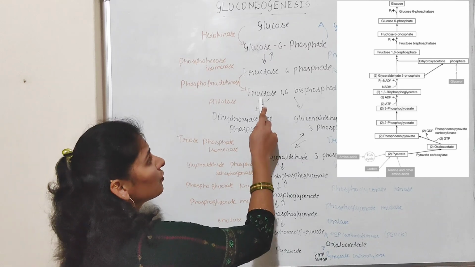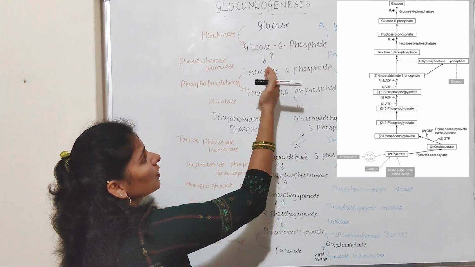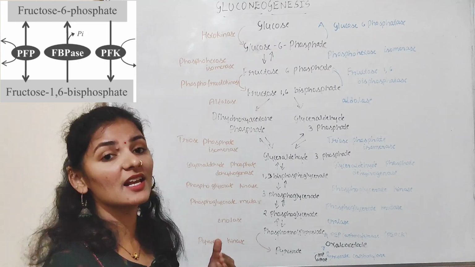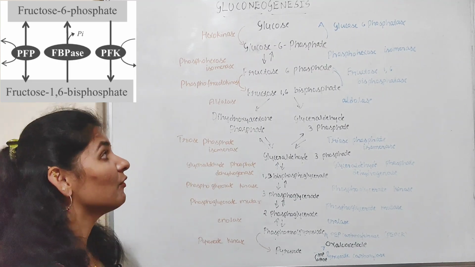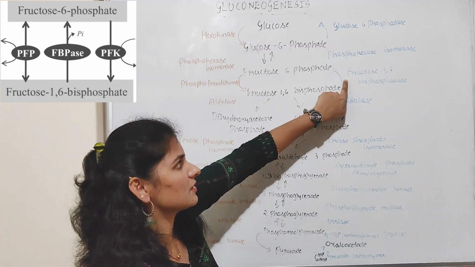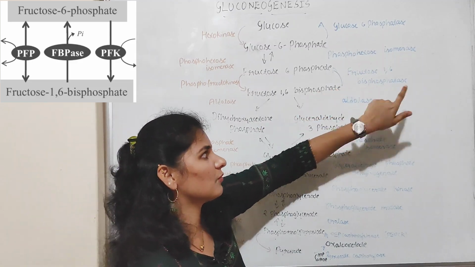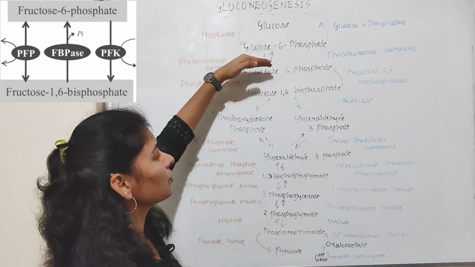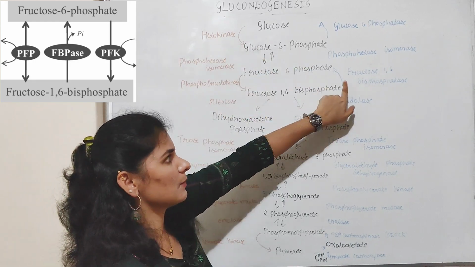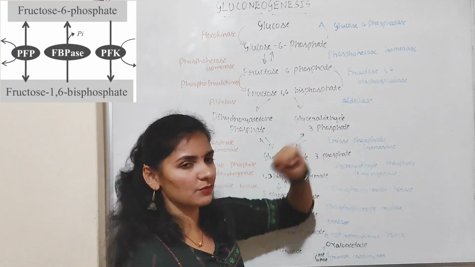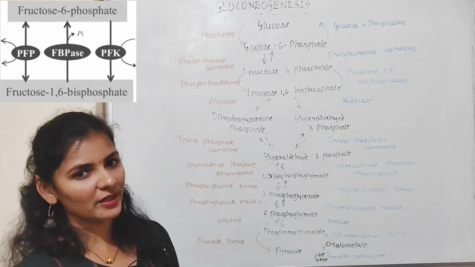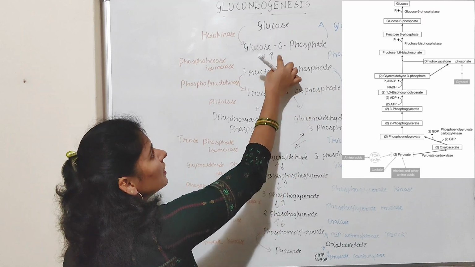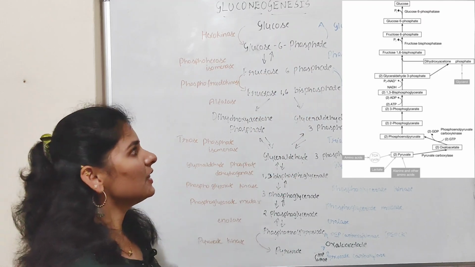In the next step, fructose 1,6-bisphosphate needs to be converted into fructose 6-phosphate, but it is not easy because this step is irreversible. But we have another enzyme which comes into the picture in this step, that is fructose 1,6-bisphosphatase. So, fructose 1,6-bisphosphate is converted into fructose 6-phosphate in the presence of fructose 1,6-bisphosphatase with the release of inorganic phosphate.